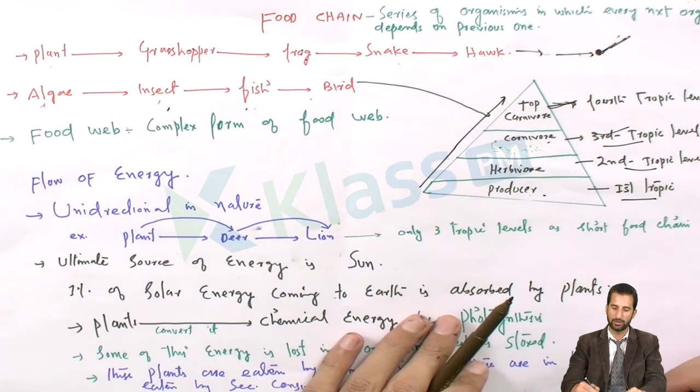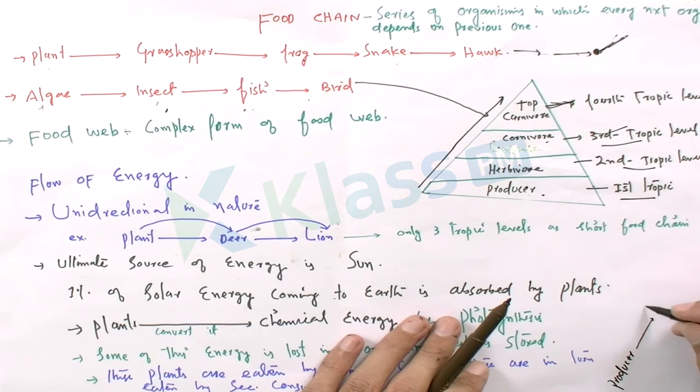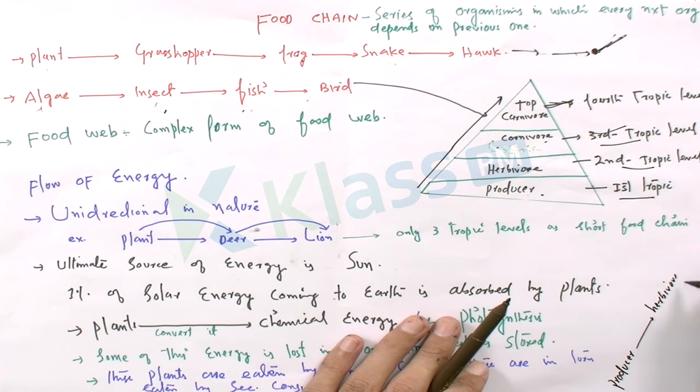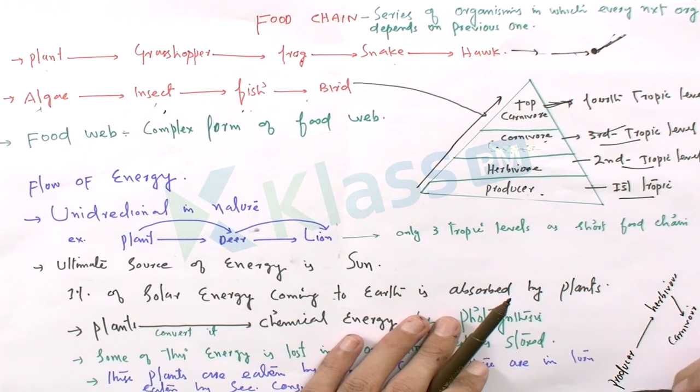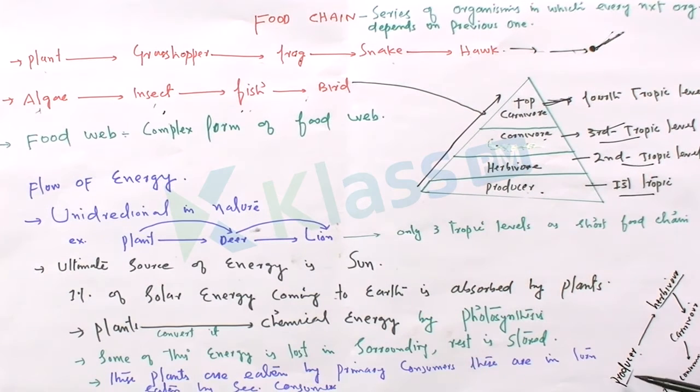Suppose this is the producer, and this is eaten by a herbivore, and this herbivore is eaten by a carnivore. Simply, this producer is plants, and this herbivore could be a grasshopper. This carnivore would be, suppose, a frog, and this would be eaten by the top consumer.